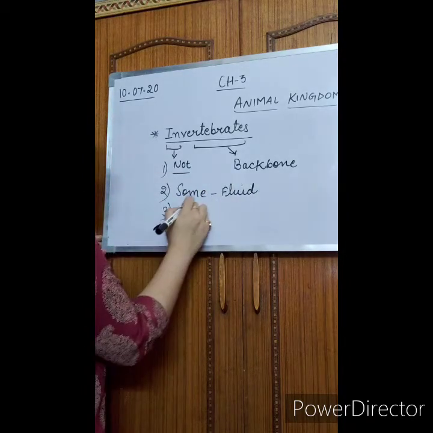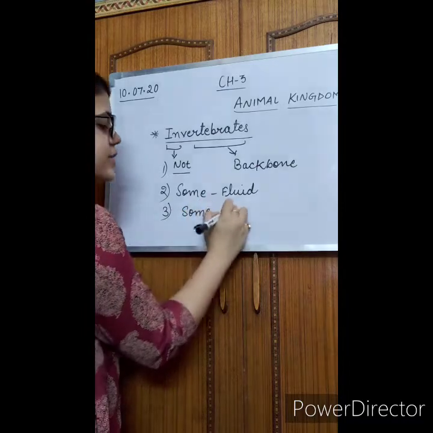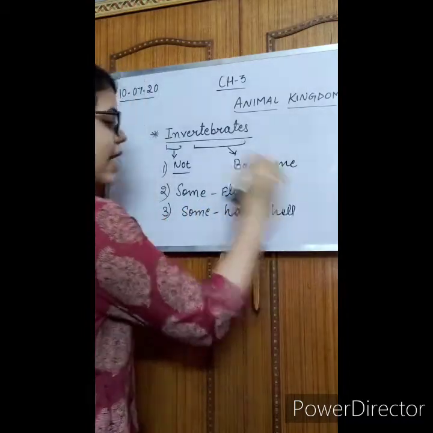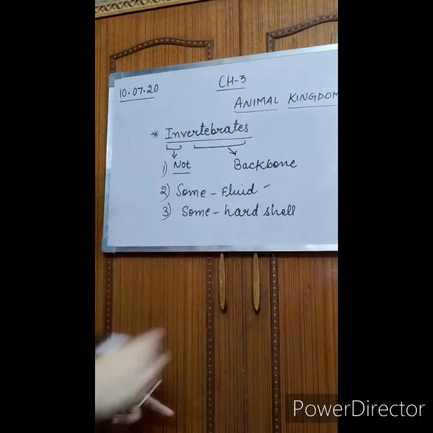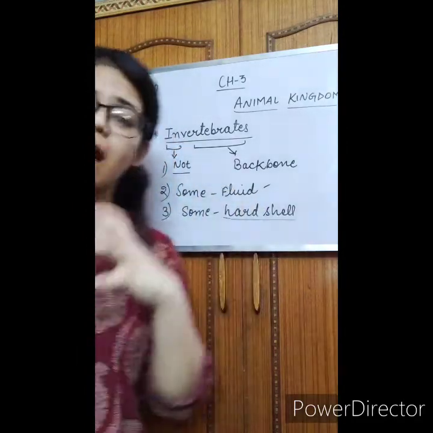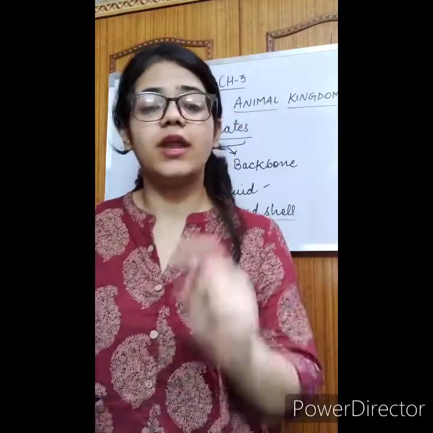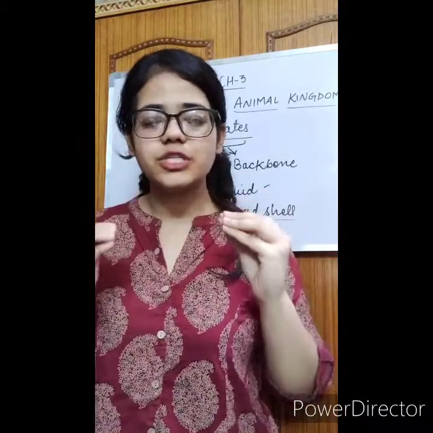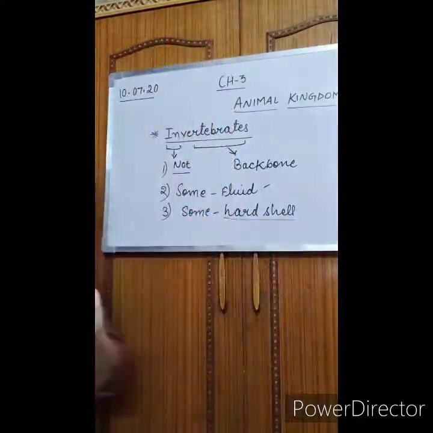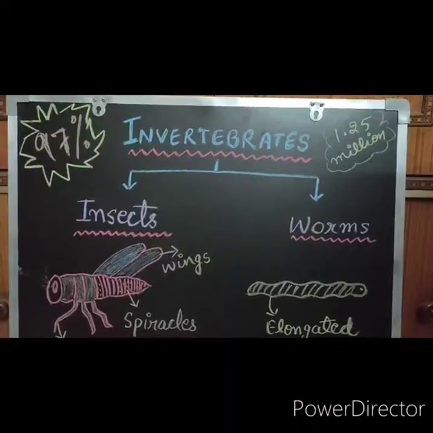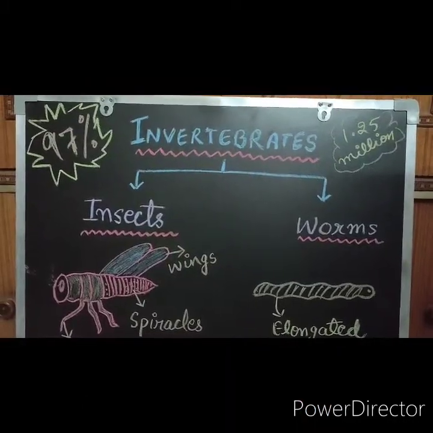Okay, while some have a hard shell. Some invertebrates have fluid, while some have a very hard outer covering to protect themselves from the surroundings. For example, a crab. Have you seen a crab? The outer shell of a crab is very hard in nature to protect the crab from outside. Okay, so let's study something more about invertebrates.